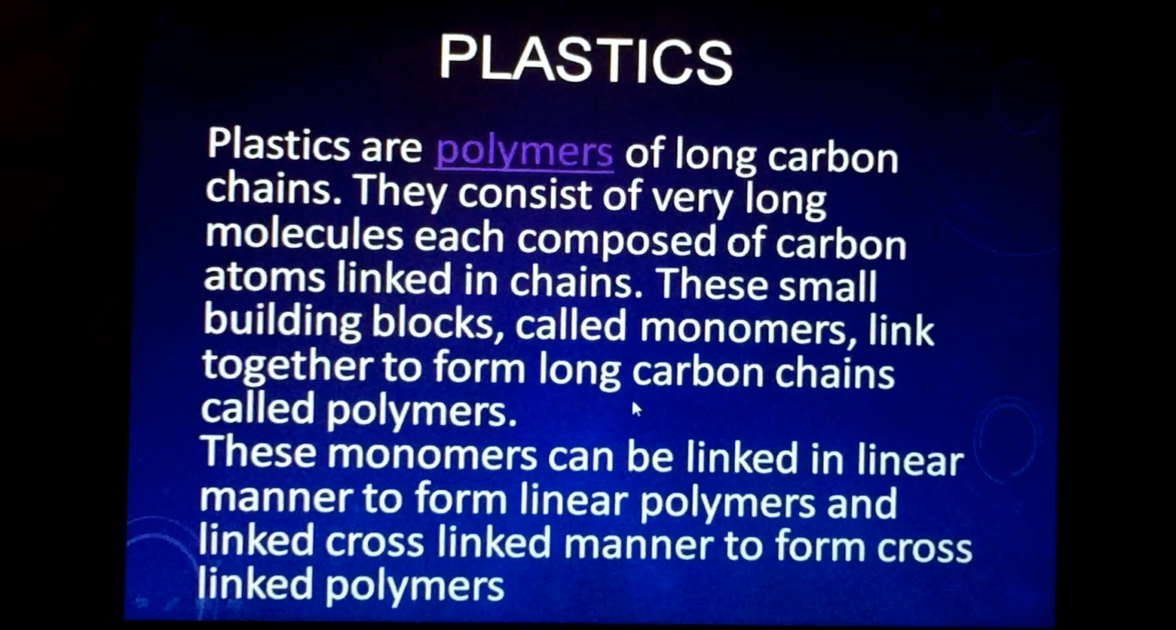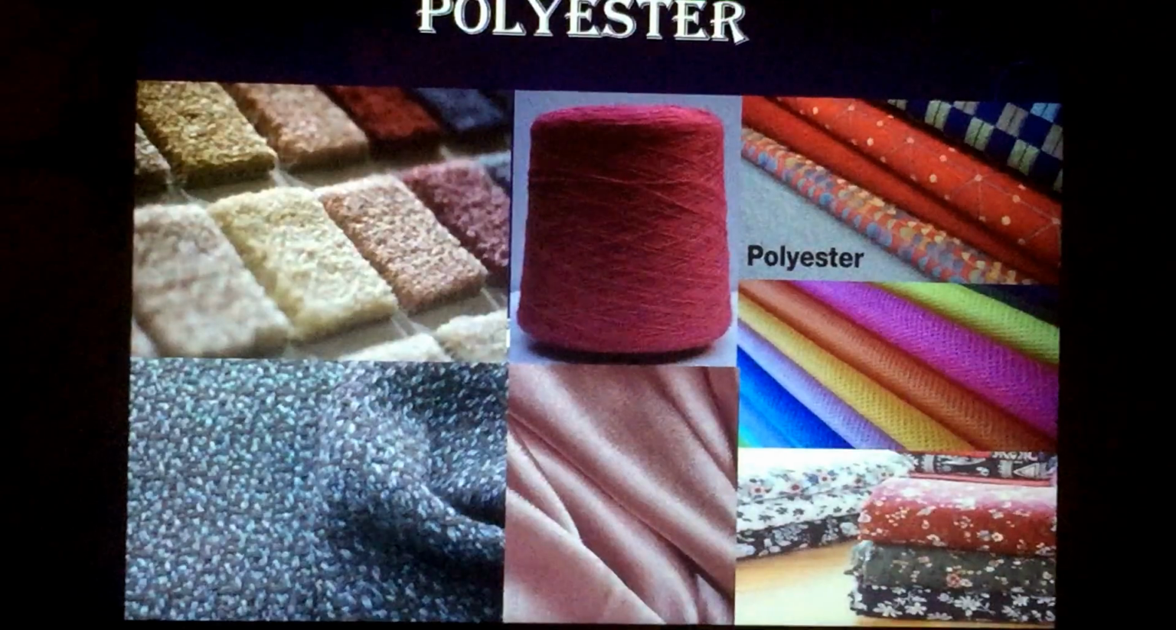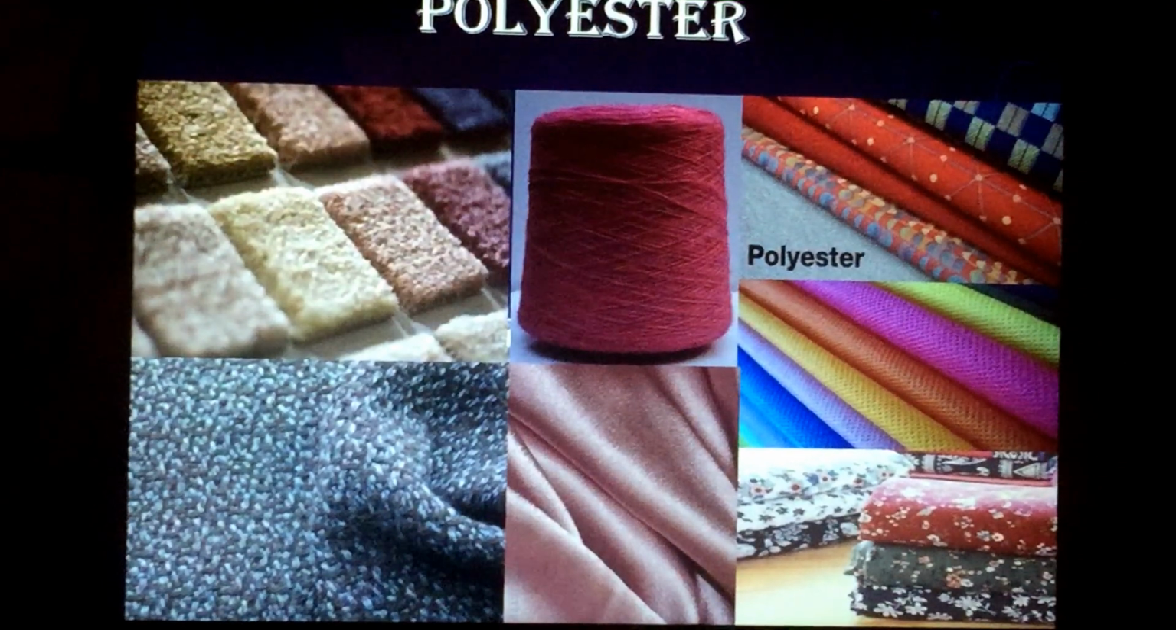These polymers can be linked in a linear manner to form linear polymers, and linked in a cross manner to form cross-linked polymers. So linear polymers are the ones which are in a straight line. Cross-linked polymers are the ones which are not in a straight line but are cross-linked. Polyester. So the examples of polyester are as follows. You can see here.